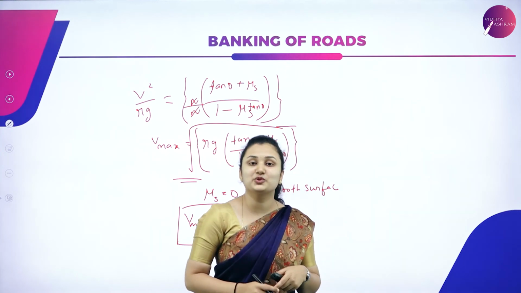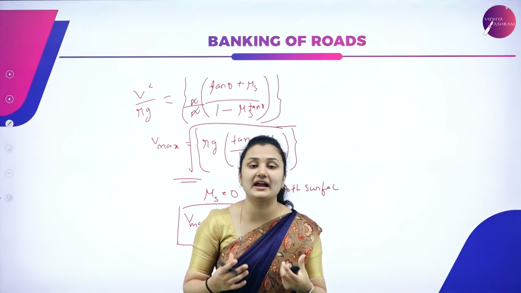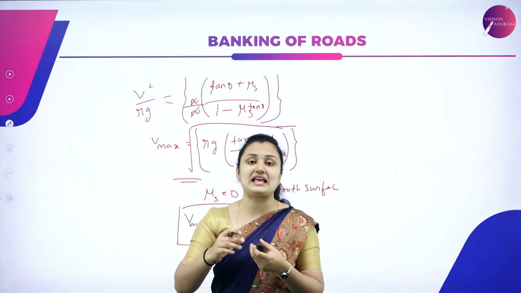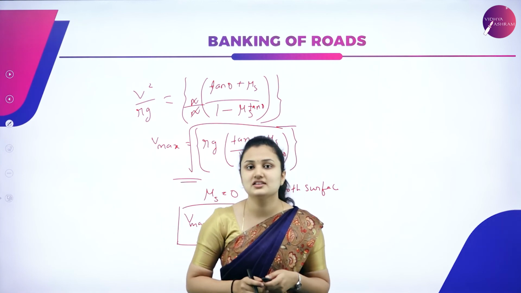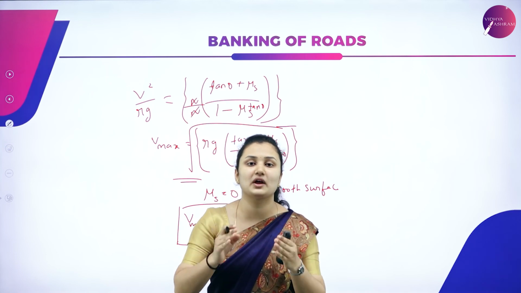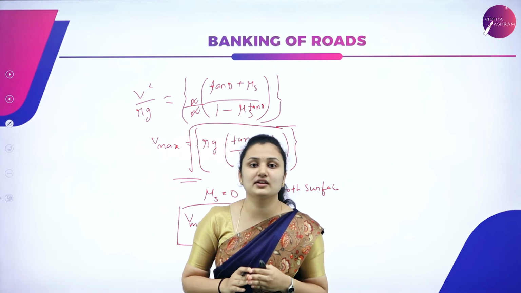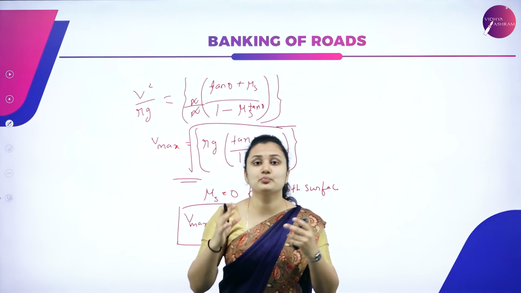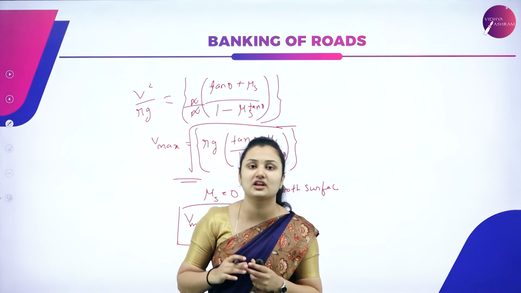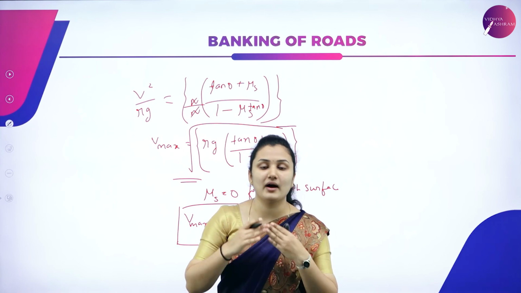So that's all for today's session. We discussed what centripetal force is, a force required to keep an object in circular motion. It acts towards the center of the circle, and the equation for centripetal force is mv square by r. And we studied what centrifugal force is. It is the force that pushes the object away from the axis or center of rotation, also mv square by r.